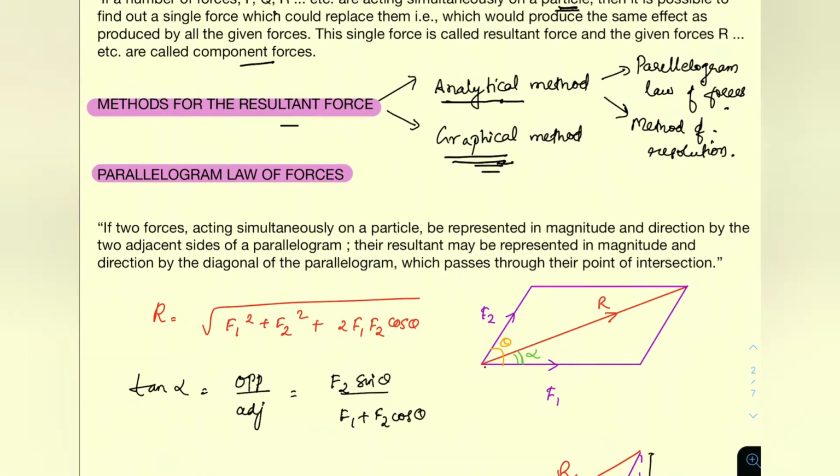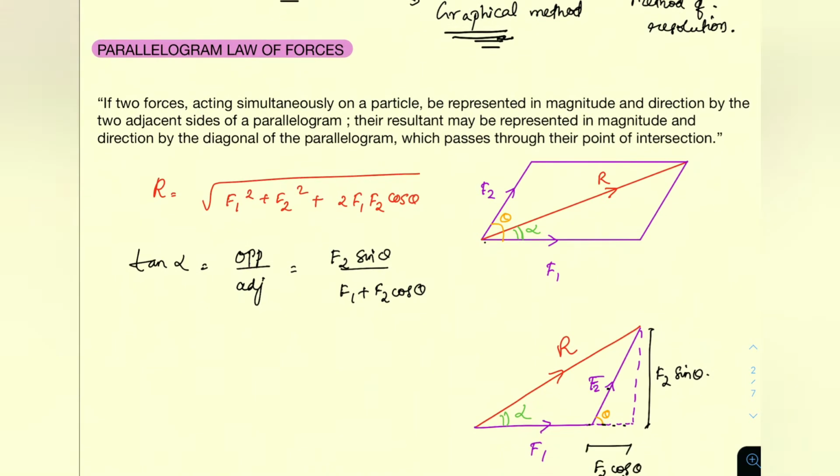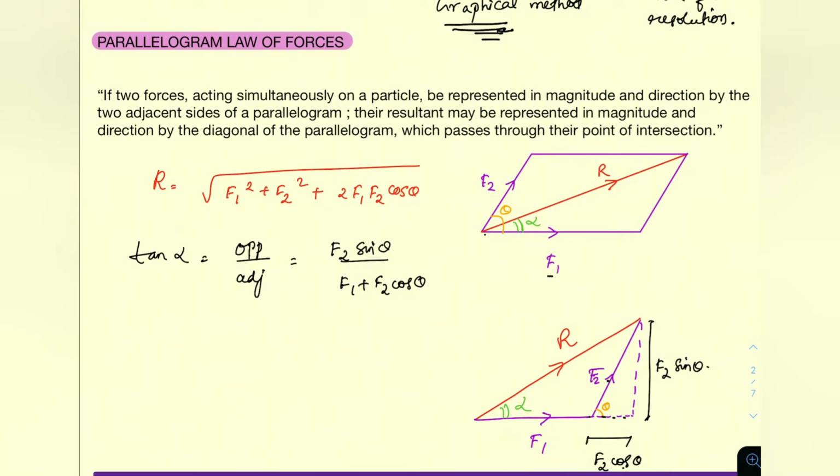So the parallelogram law of forces is an important topic. If you represent F1 and F2 as two forces, and we have to find the resultant of these, then if you draw F1 and F2 as the sides of a parallelogram, the diagonal passing through the intersection of F1 and F2 will give the resultant of F1 and F2.